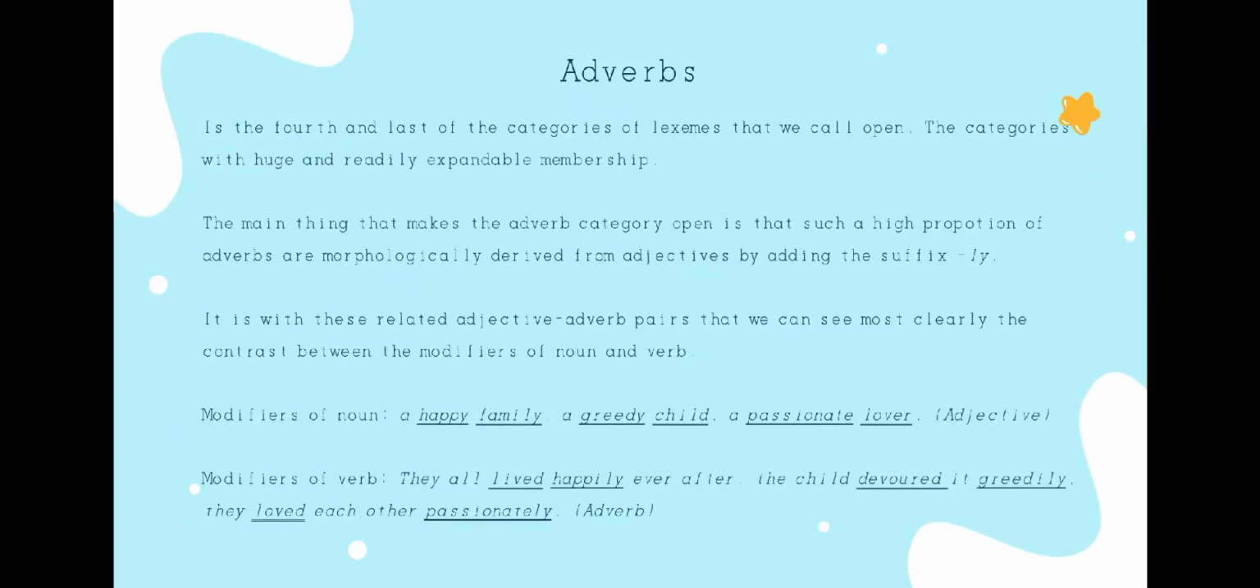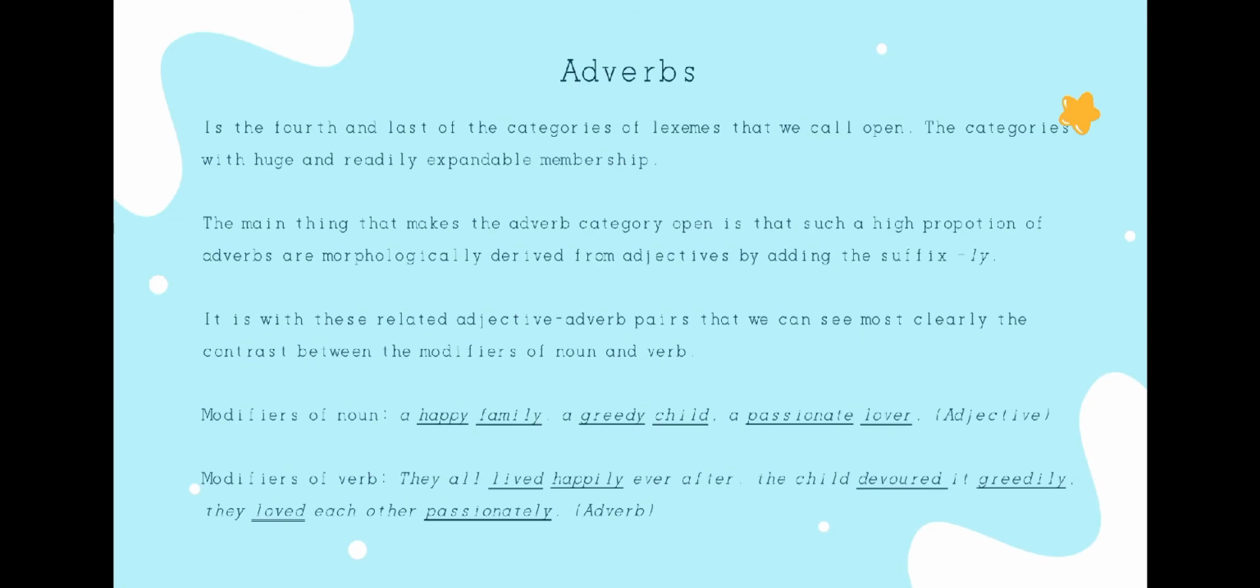So, what are adverbs? Adverbs are the fourth and last of the categories of lexemes that we call open, the categories with high and readily expandable membership. The main thing that makes the adverb category open is that such a high proportion of adverbs are morphologically derived from adjectives by adding the suffix "ly." It is with these related adjective-adverb pairs that we can see most clearly the contrast between the modifiers of noun and verb.